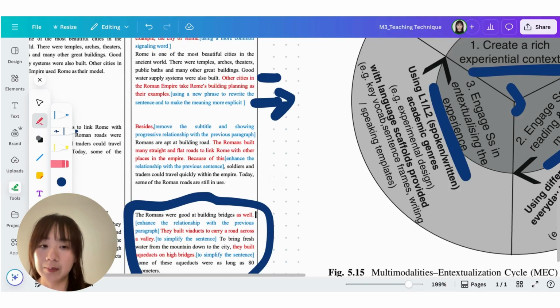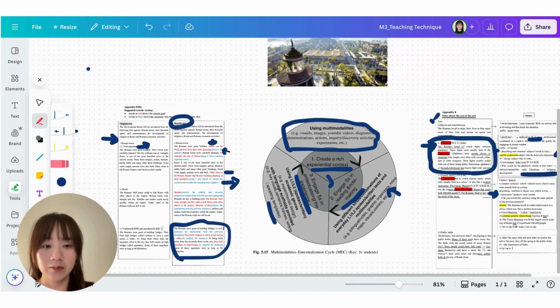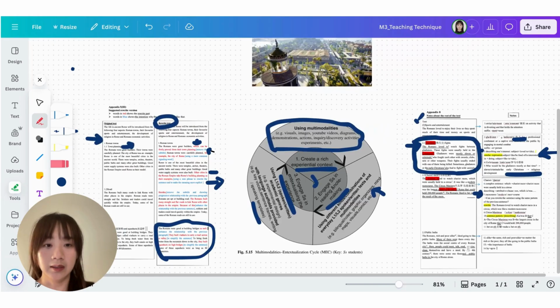And at this stage, maybe you can also use a template, which is another technique I found really useful when the learning goal is to help students write a long paragraph or passage. So these are the tools and techniques I found really useful in the CLIL context.